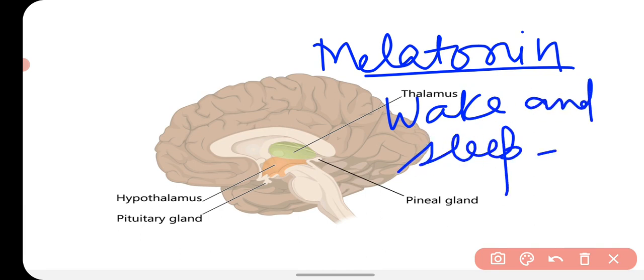Okay, this hormone released from the pineal gland, known as melatonin, is responsible to regulate our sleeping and waking pattern.